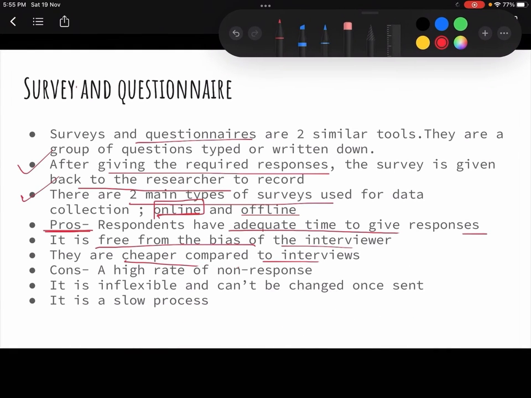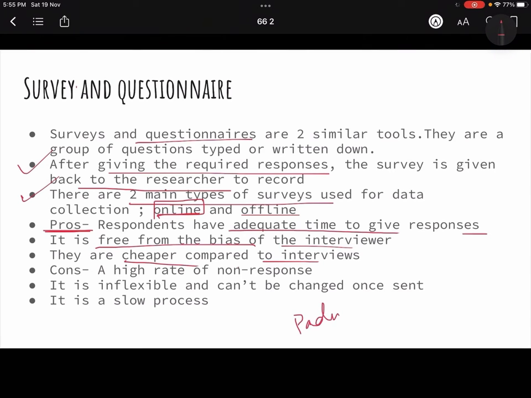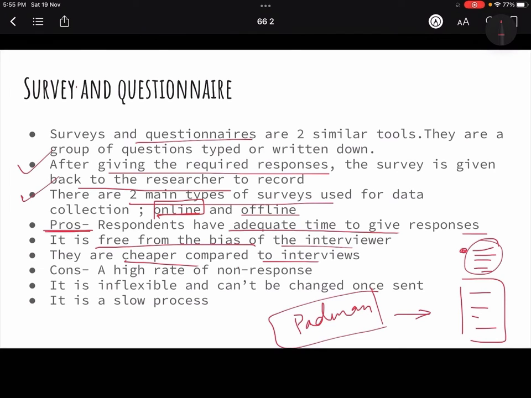Many times, if you must have seen that movie Padman also, पैडमैन आपने अगर देखी थी, तो अक्षय कुमार goes to this university or college where there are menstruating women and he gives them a questionnaire to fill, और वो लड़की अकेले बैठ के कुछ fill कर देती है because nobody wants to respond. So high rate of non-response रहता है.